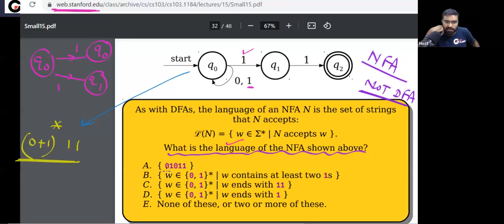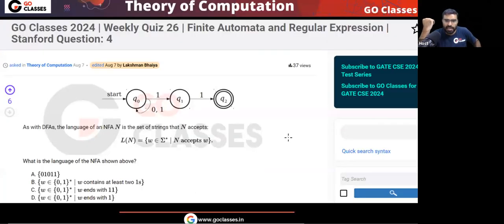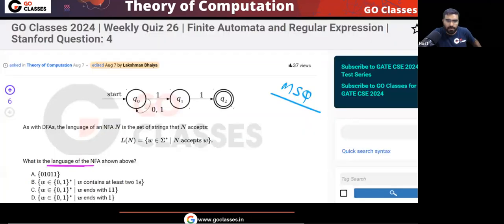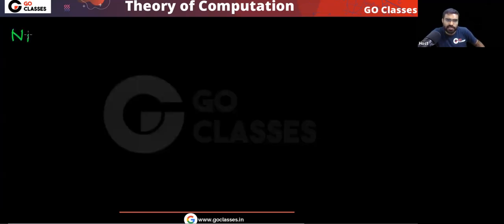So can I say this is the language? Tell me. This is an MSQ question. Multiple options are correct. The question is asking what the language of this NFA is. Now, you know that this NFA is accepting strings ending with 1, 1. So tell me which statement is correct about this NFA N.